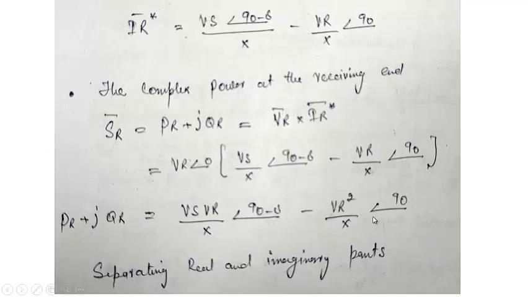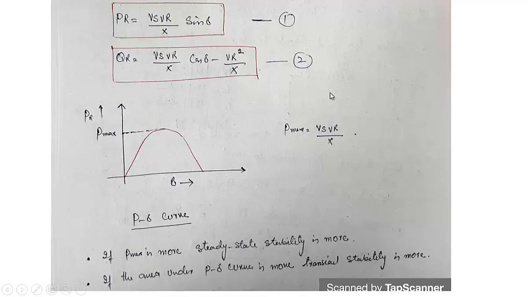You can see here its real part will be equal to 0, its reactive part will be equal to VR square by x. So its real part will be equal to Vs VR by x cos of 90 minus delta, that will be sine delta, and its imaginary part will be equal to Vs VR by x sine of 90 minus delta, that is cos delta, minus VR square by x. That's what I have written over here. So these are two equations, this is for PR, this is for QR.